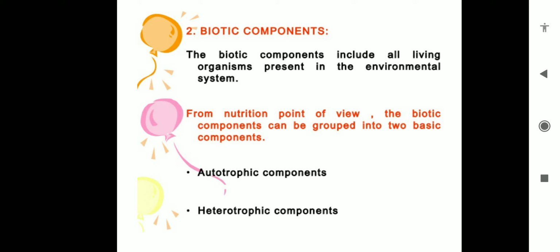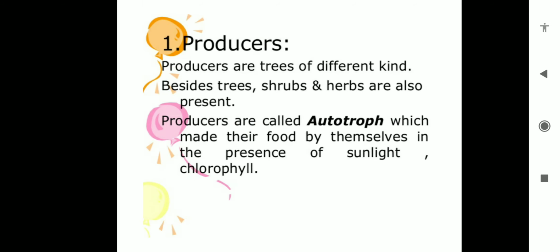In the autotrophic component comes the producer, which synthesizes the food. In the heterotrophic component come two categories, one is consumer and another decomposer, because they do not prepare food and they depend on other organisms for food. So the biotic component is classified into autotrophic and heterotrophic components.